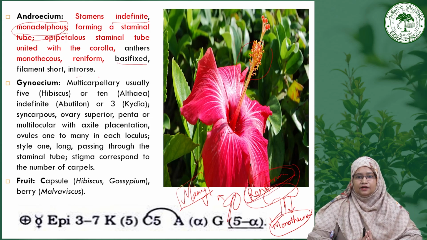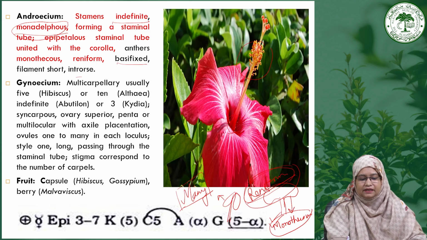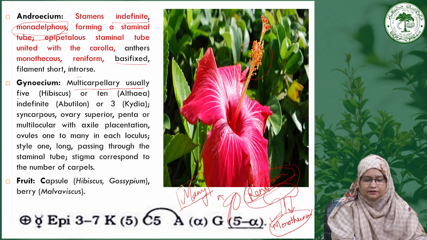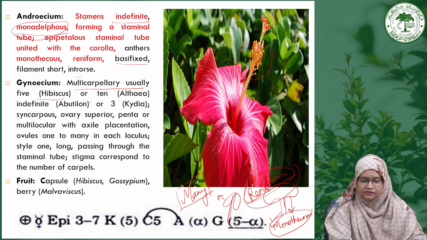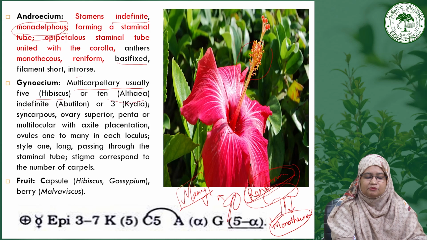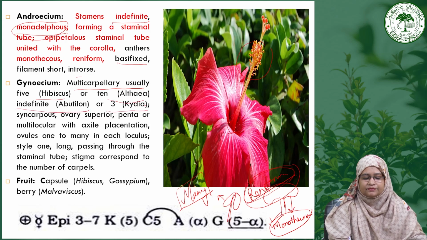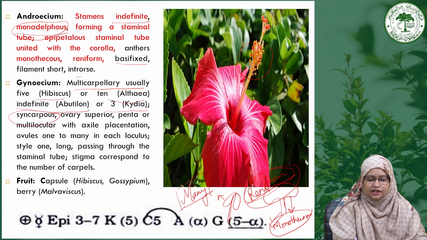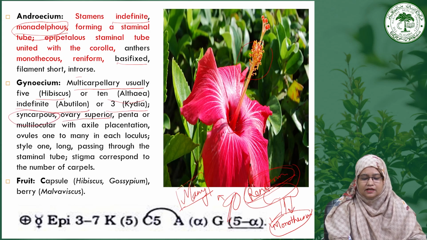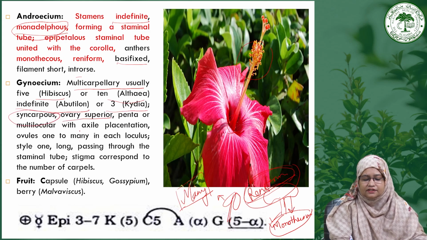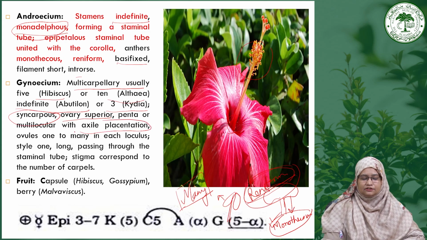And if we see the gynoecium, it is multicarpellary, usually 5, as in the case of Hibiscus, maybe 10 in the case of Althaea, or maybe indefinite in the case of Abutilon, or maybe 3 in the case of Acacia. But all of them are syncarpous, the ovary is superior, and penta- or multilocular with axile placentation. Ovules are 1 to many in each locule.